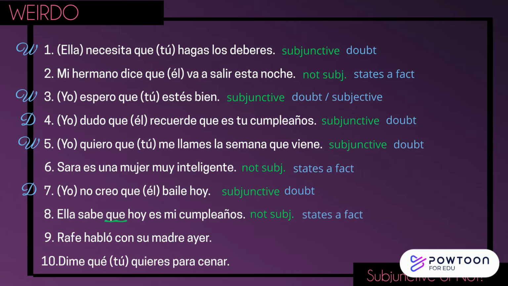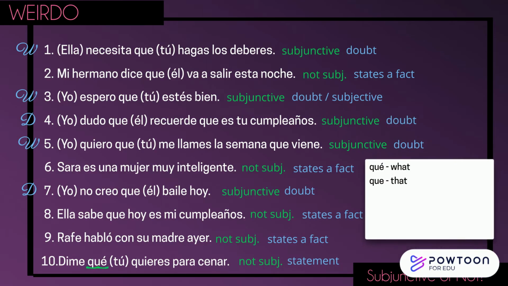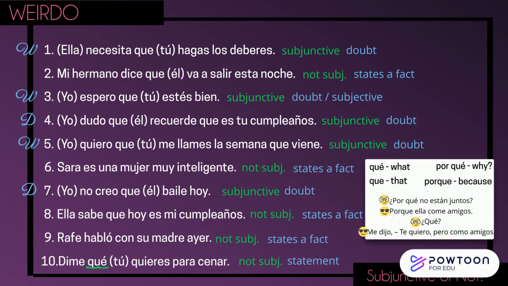Number 8 is not subjunctive. Even though it has the word que, it is a fact that she knows it's her birthday. There is no uncertainty or doubt or second subject. Number 9 is not subjunctive. There is only one subject, no que, and no feeling of doubt. We know for a fact that he spoke to his mom. And the last one, number 10, is not subjunctive. It has que, but not two subjects, and it's just asking about food preferences.